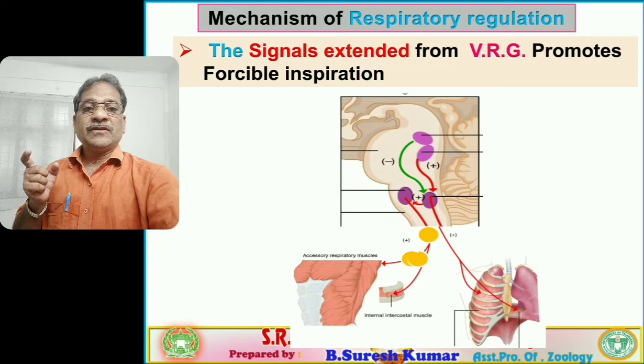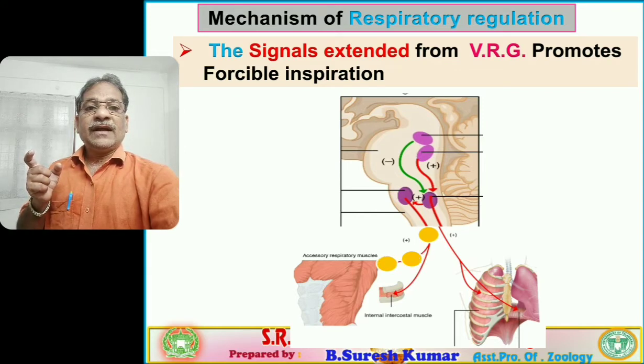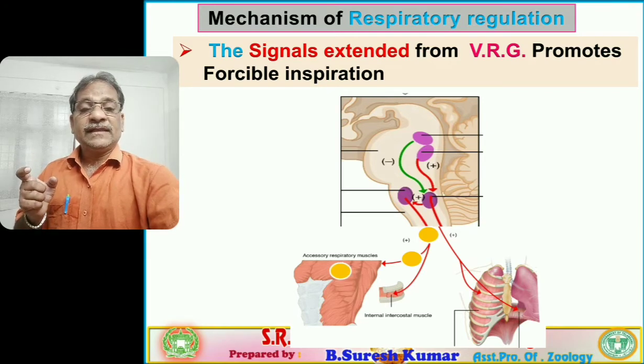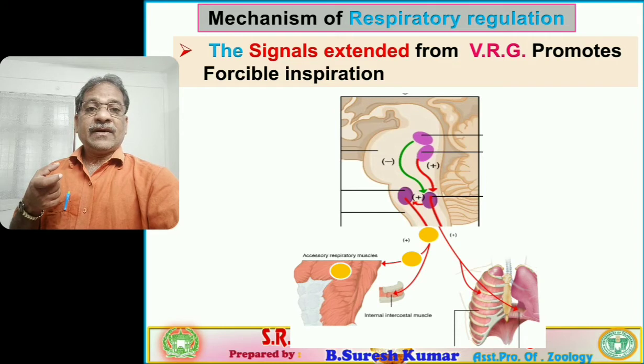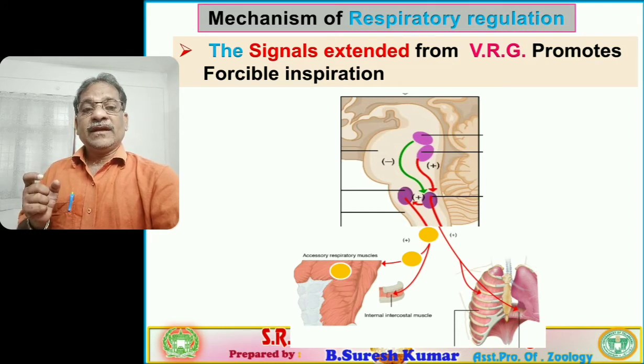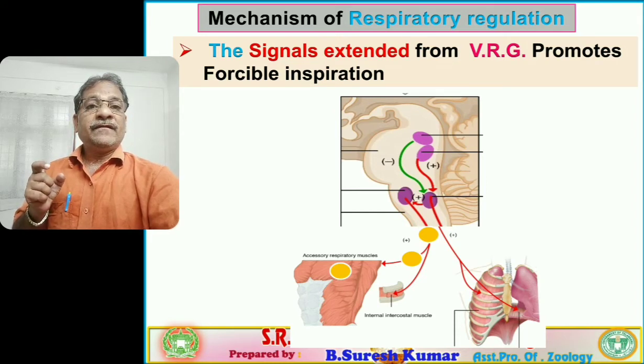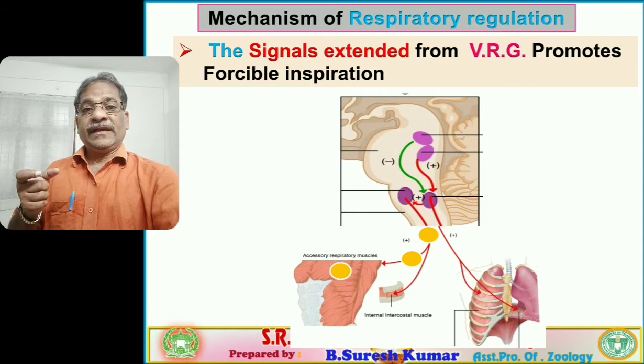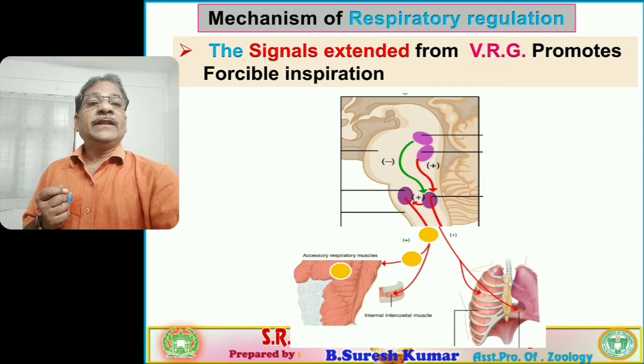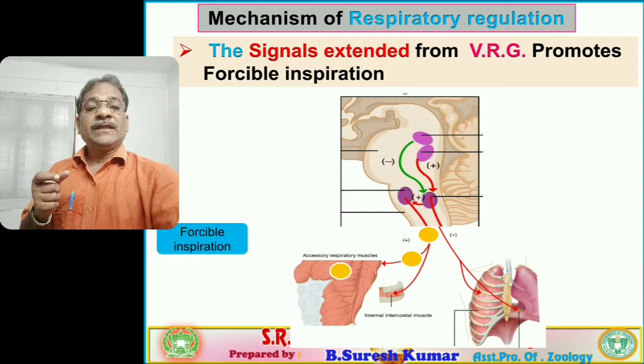So the signals extend to the abdominal muscles and internal intercostal muscles, thereby causing forcible inspiration. In that way the ventilation rate increases. With this we completed the mechanism of respiration regulation.